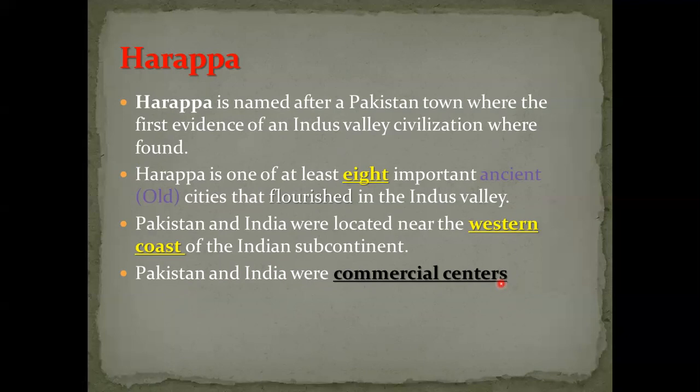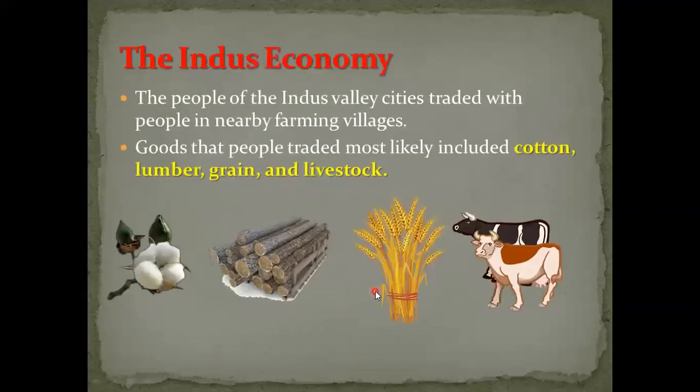Commercial centers here means they traded a lot of goods, a lot of products, with other countries. Commercial center means they can sell or trade. Trade means buy and sell. So the result of being located near the western coast is that they became commercial centers. Economy talks about trade, about coins, about money.